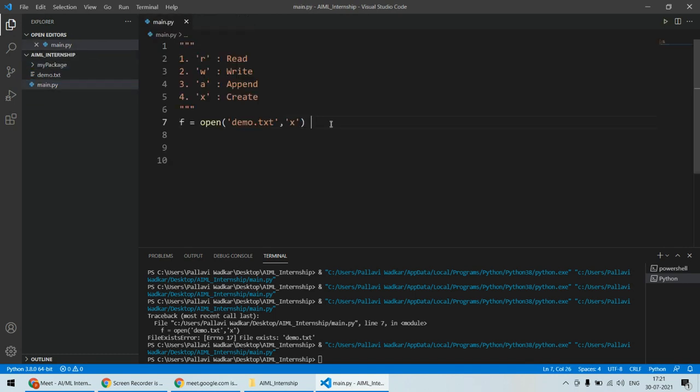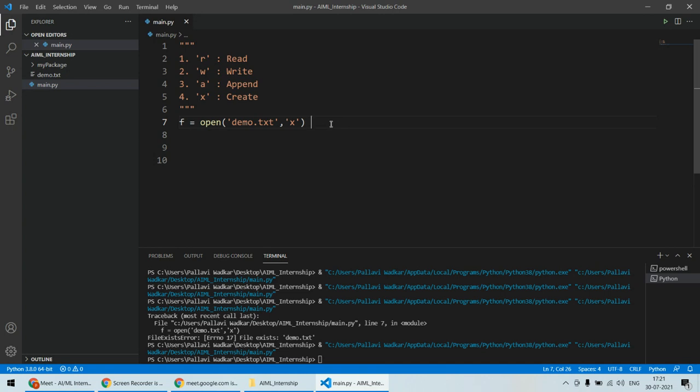So these are the different modes: read mode, write mode, append mode, create mode. As far as the read mode is concerned, it will open a file for reading. And if there is no such file or directory, it will immediately raise an error that the file is not available or there is no such file or directory.